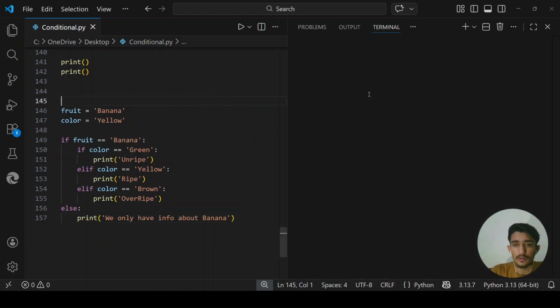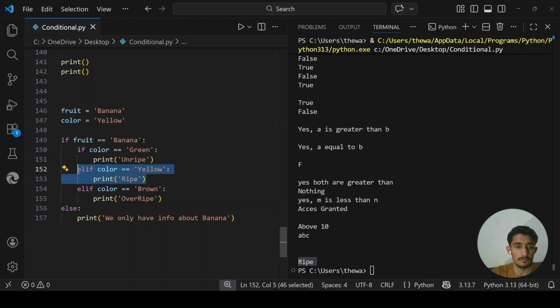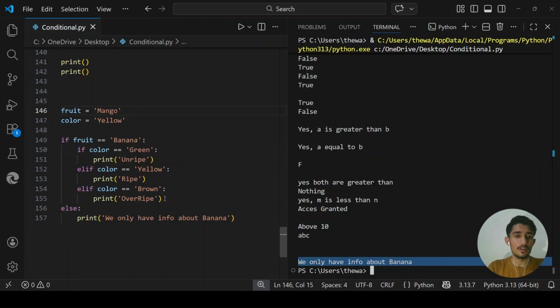When I run it, it says ripe based on the color. If the banana has color yellow, the banana is ripe. If I change banana to mango and run it, it will print out we only have information about banana, because these values all belong to banana.